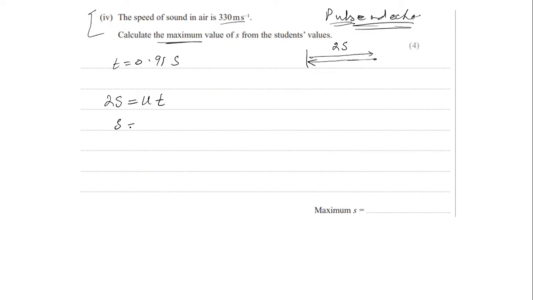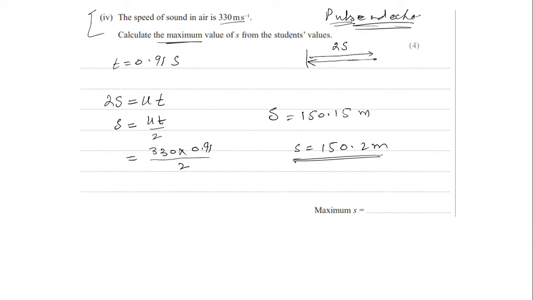So s is equal to ut divided by 2. So u is 330 times 0.91 time taken, divided by 2. So s will be equal to 150.15 meter, so 150.2 meter. This is the maximum distance.